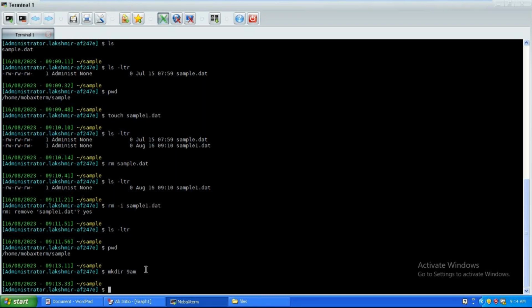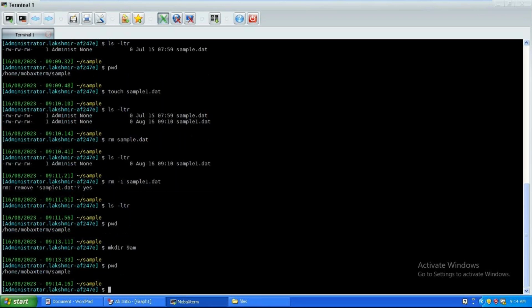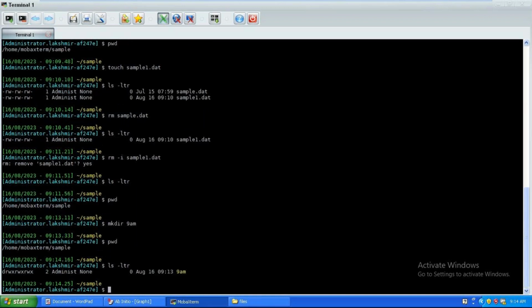Let me put ls -lt in the sample path. It gives me the total paths and presence. See there, 9am was created. How can we tell that 9am is a directory, not a file?